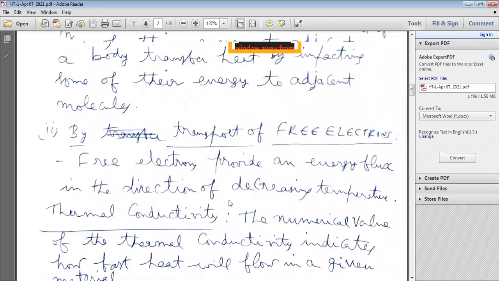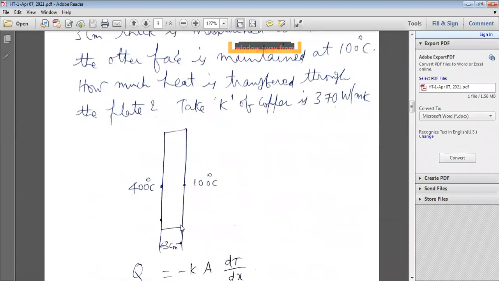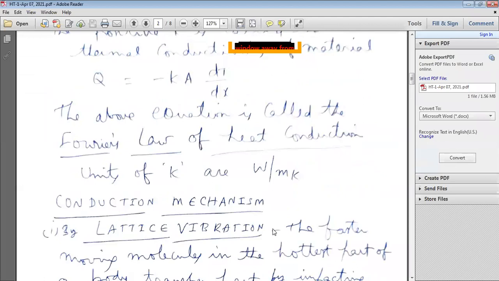For example, for this vertical plate, the thickness dx is 3 centimeters, and the temperature difference is 400 degrees centigrade to 100 degrees centigrade, so 400 minus 100, that is 300.